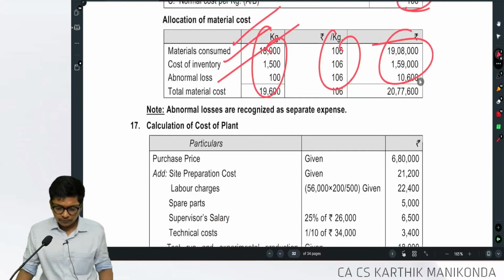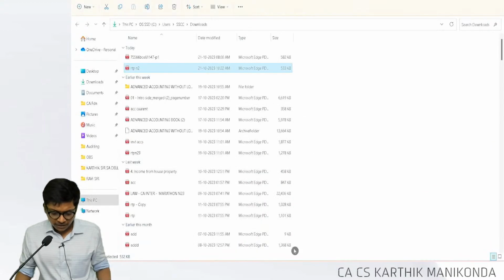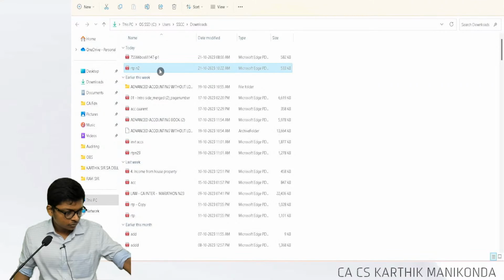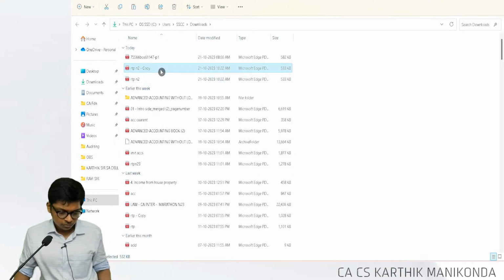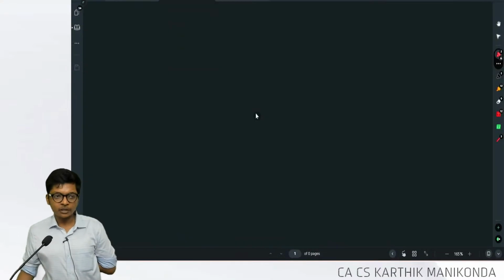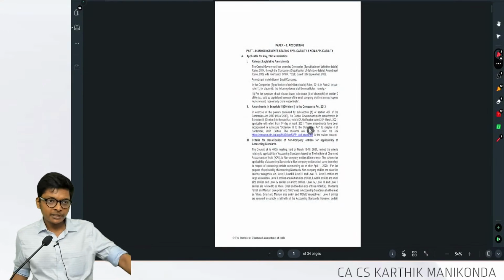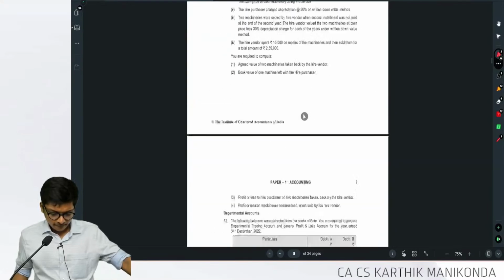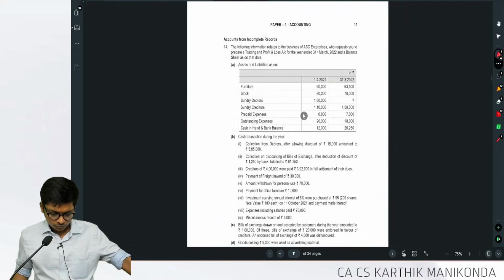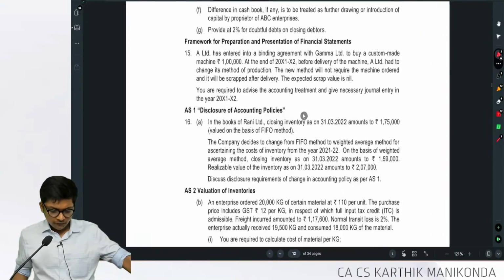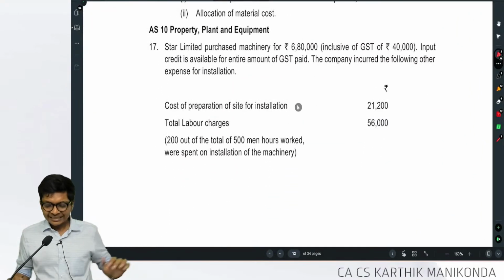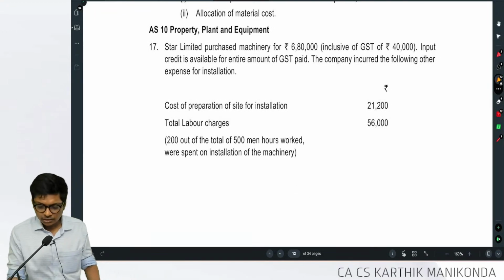Now next question. I think switching like this will be hard, so I'll do one thing: we can keep the answers in one place and the questions in one place. Fine. We're done with AS 1 and AS 2. Let's quickly go to AS 10. This also is easy, guys.